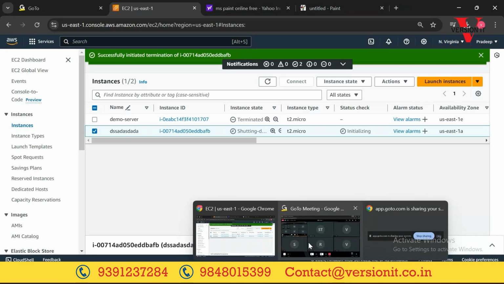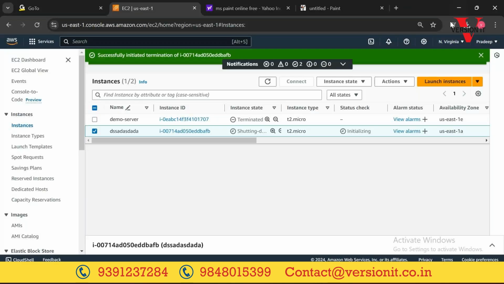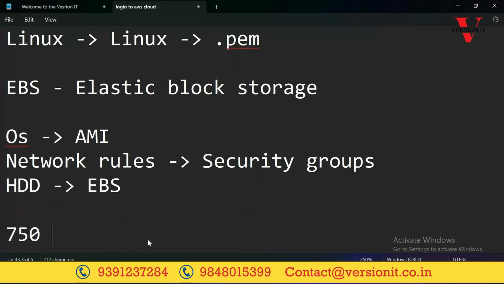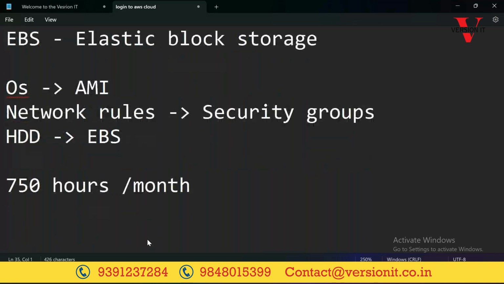Is there any limit? By default, if any cloud provider puts a limit, it's not called cloud. You just have elasticity. By default you can create any number of instances, but we are using a free tier account. With this free tier account, they have some limitation. You can run one EC2 instance for 750 hours per month. 750 or 720, which is nothing but 24 into 30 days.